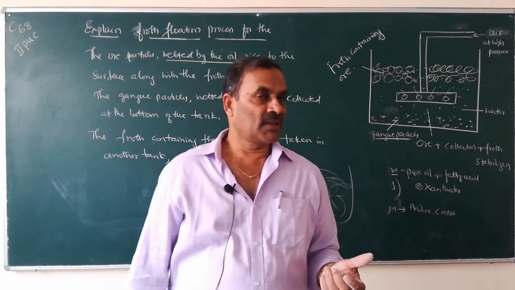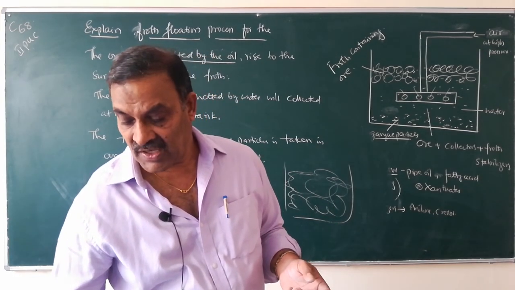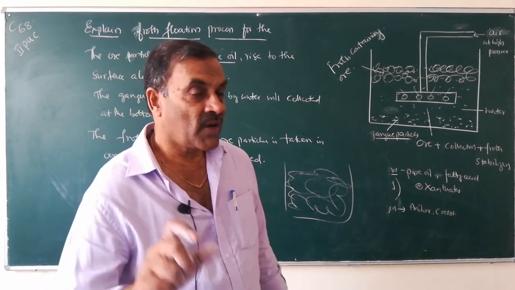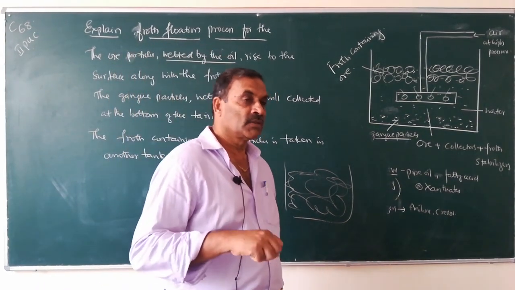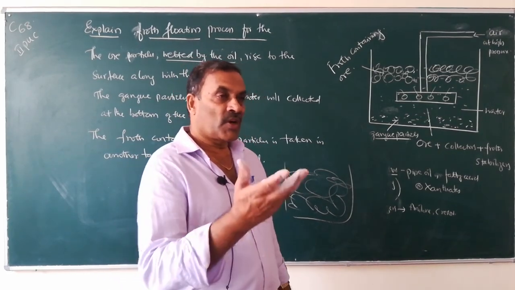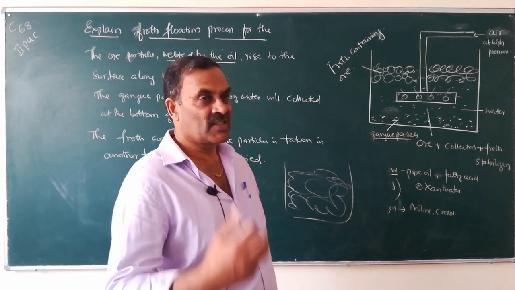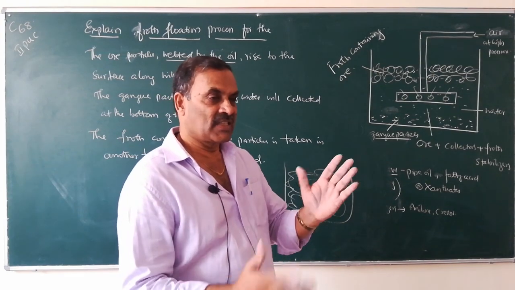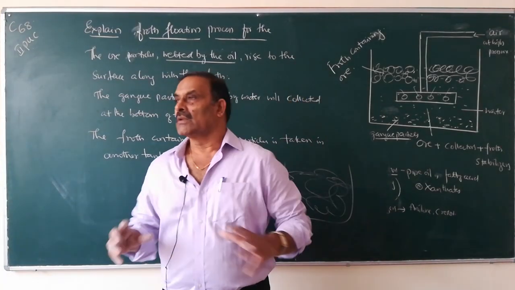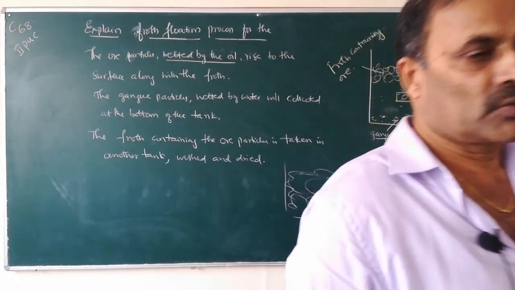And then the froth flotation process is used for the concentration of sulfide ores. Why are sulfide ores concentrated by this method? Because sulfide ores are wetted by oil. Since oil floats on water, the ore particles come to the surface along with the froth, and gangue particles will settle down at the bottom, and this is how we can separate sulfide ores from gangue particles. So this is enough today, and I will continue tomorrow. Okay.